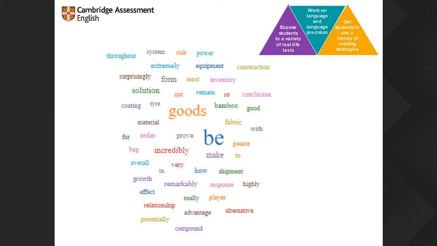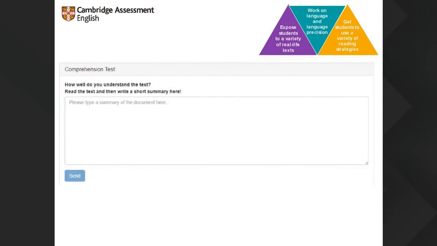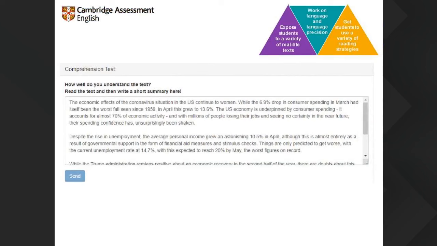One of the nicest ones is there is this little box at the end of each text, and it gives you a comprehension test. So how well do you understand the text? Read and write a short summary here. So yesterday I read it. I wrote this summary in about 5 minutes. It's not very long.